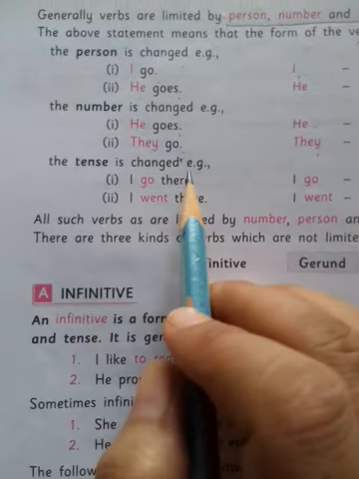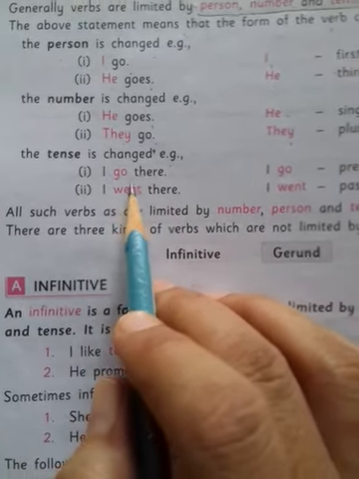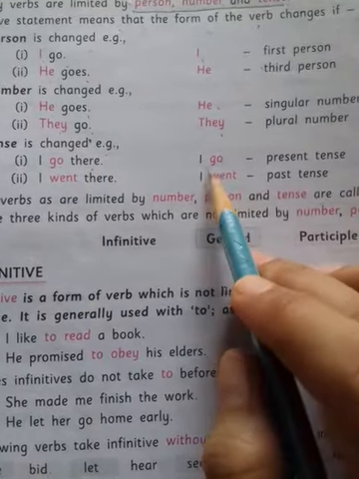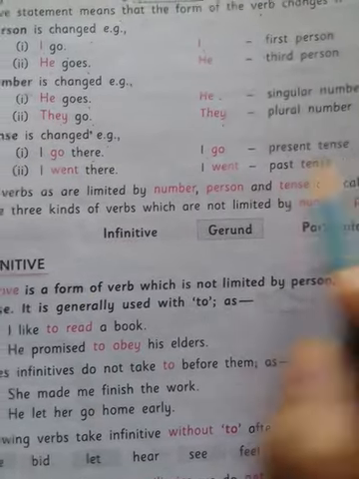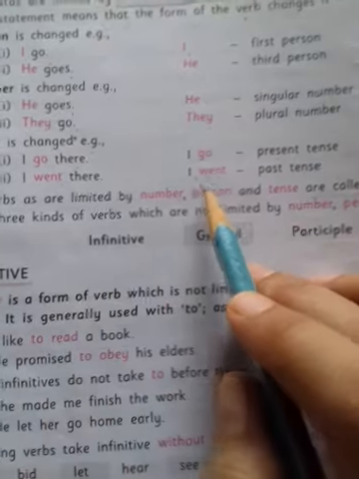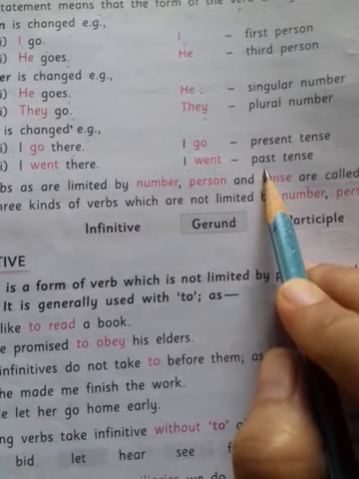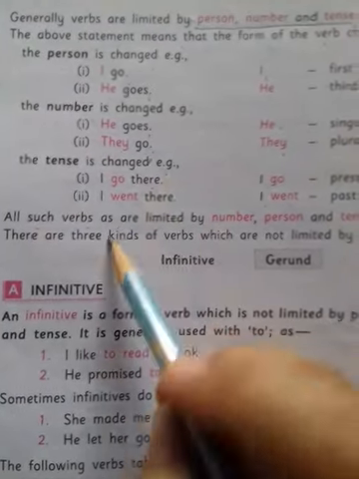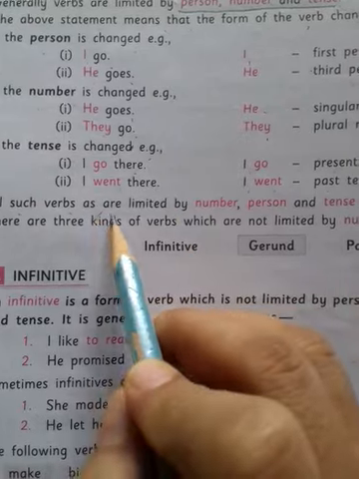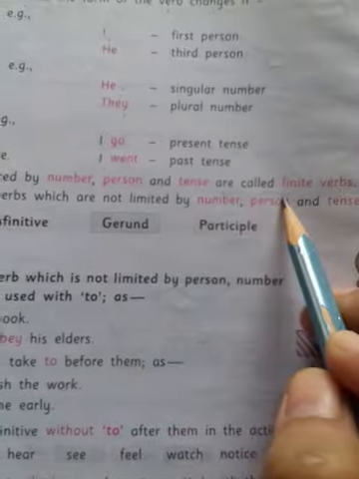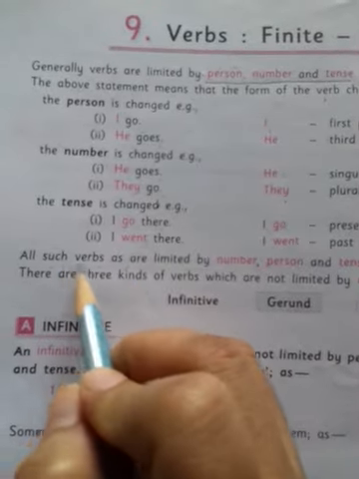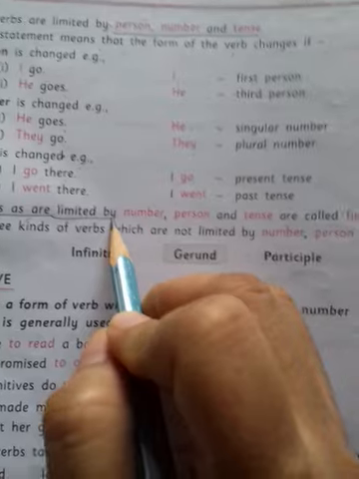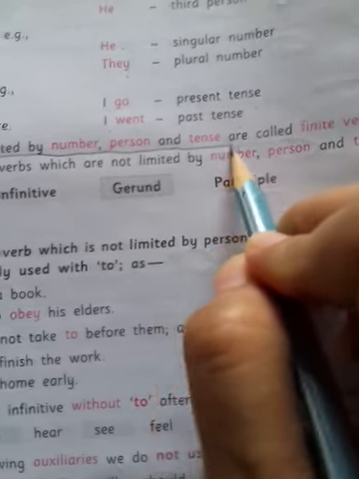The tense is changed. Example, I go there. I go is present tense. I went there. I went, that is past tense. Now all such verbs that are limited by number, person and tense are called finite verbs. Okay? Verbs limited by number, person and tense are called finite verbs.